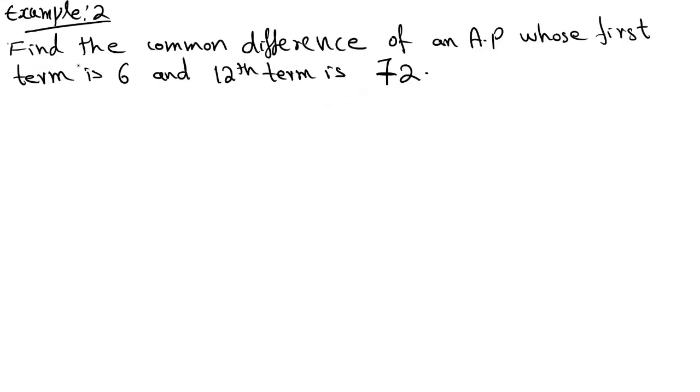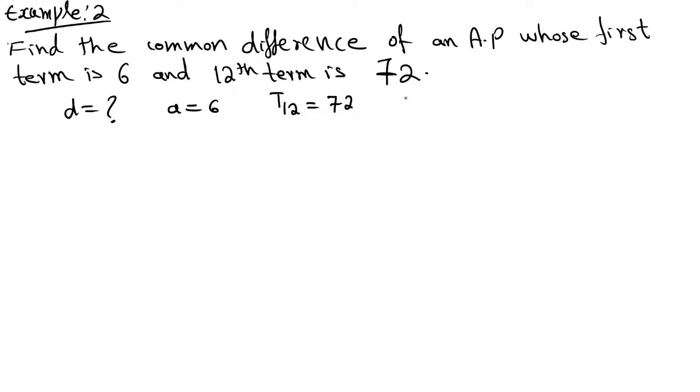See the next question. Find the common difference of an AP whose first term is 6 and 12th term is 72. Here you need to calculate d = ?. Given data: the first term, whose notation is a, so a = 6. The 12th term, T12 = 72, is given.